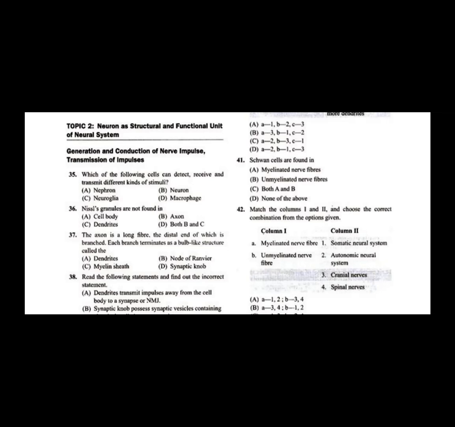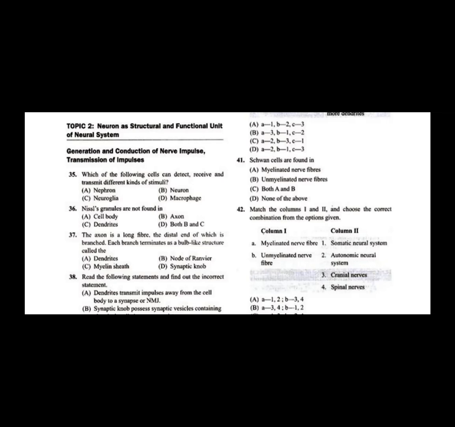We know that the cells which are capable of receiving and transferring the stimulation are called neurons. The nephron is found in the kidney and is involved in filtration, whereas neuroglia are the nutritive, supportive, or nourishing cells of the nervous system, and macrophages are also cells. Question number 35, neuron is the answer.